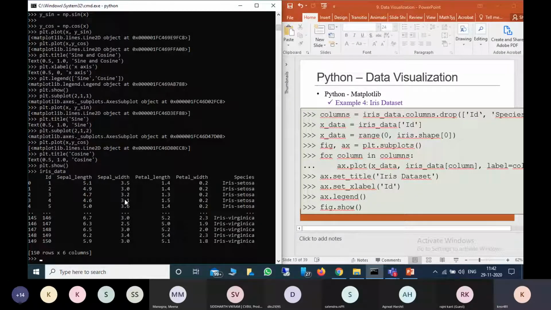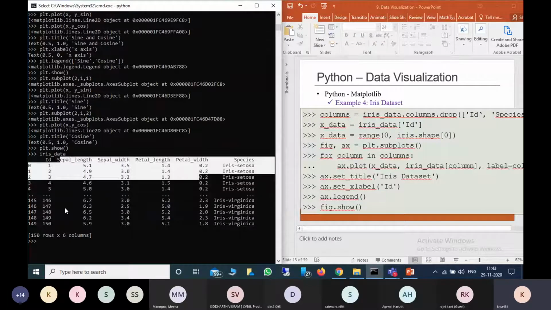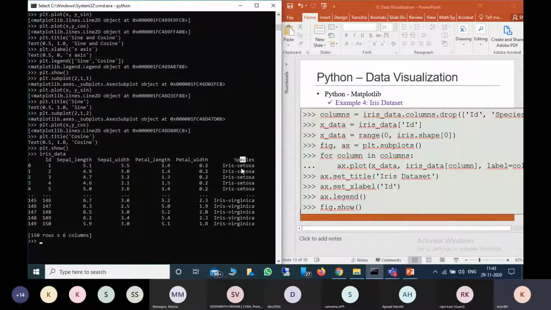For example, if I want to plot ID as the x-axis and sepal length and sepal width as the y-axis, then before that I am removing these two. I'm taking only these four as y-axis because these are numerical. We use ID as the index, and the other one we will use while calculating the color.